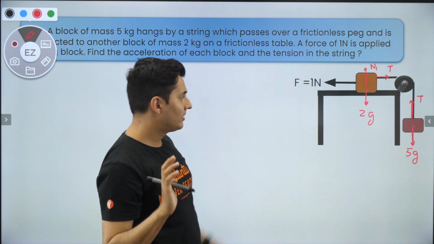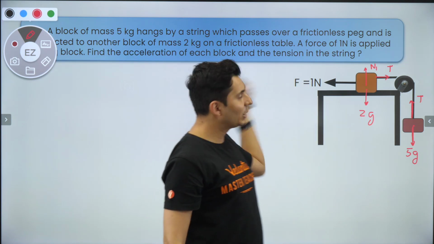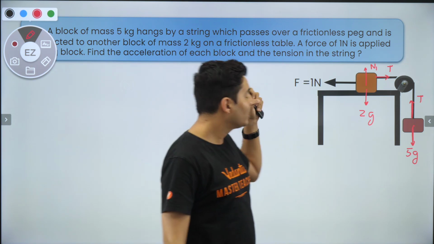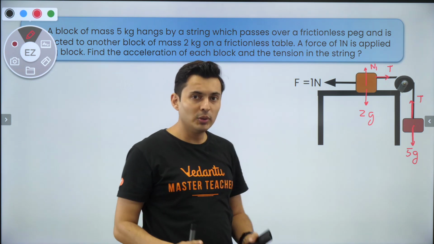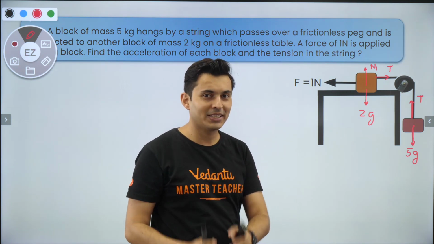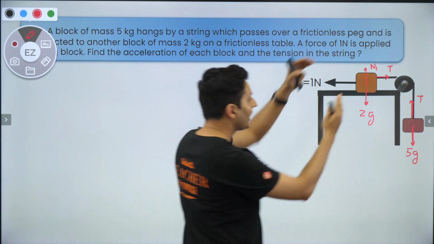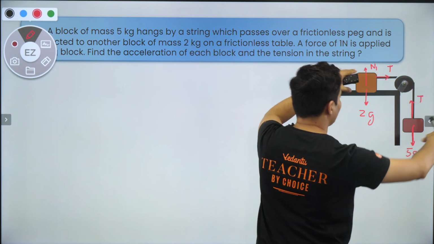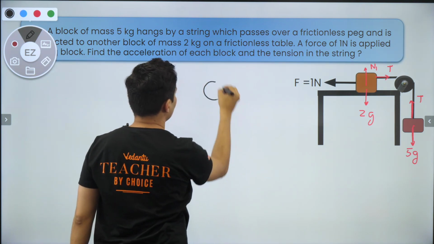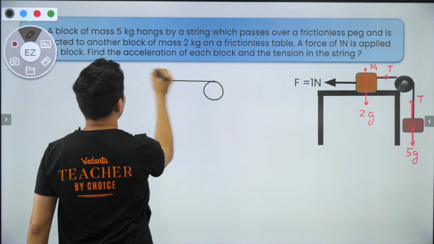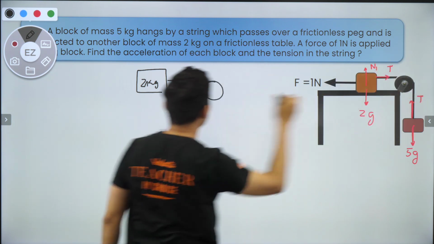Now, these are the forces. But where will it accelerate? A lot of people think since I'm pulling it here, so it will accelerate this way. Think again. Use the opening up method. Things will become very simple. In case you're new for this channel, what is opening up method has been taught in the earlier session when I discussed pulleys and strings. Yes. So I will just open it up and simultaneously also rotate the forces. And that system will look something like this. This is that pulley. This is that mass of 2 kg. And this 5 kg will go there.